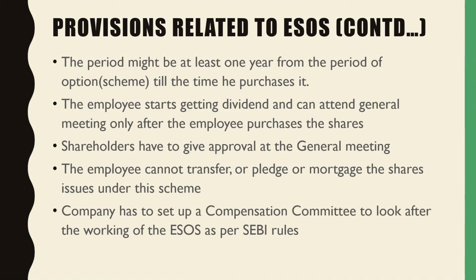The company has to set up a compensation committee to look after the working of ESOS as per SEBI rules. As per the SEBI rules, this compensation committee will see to it that the ESOS is offered to the employees of the company. It has to ensure that the rules mentioned as per SEBI rules are observed, and only then are those shares offered to the existing employees.